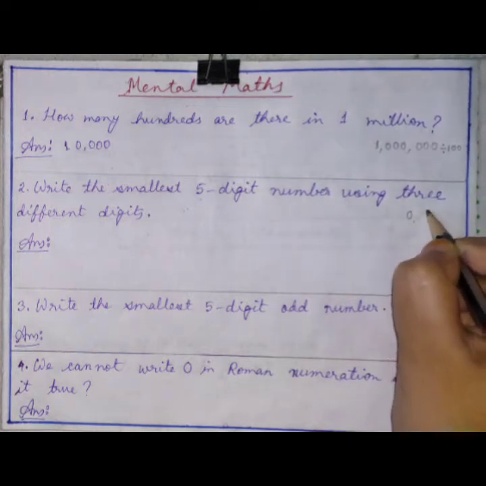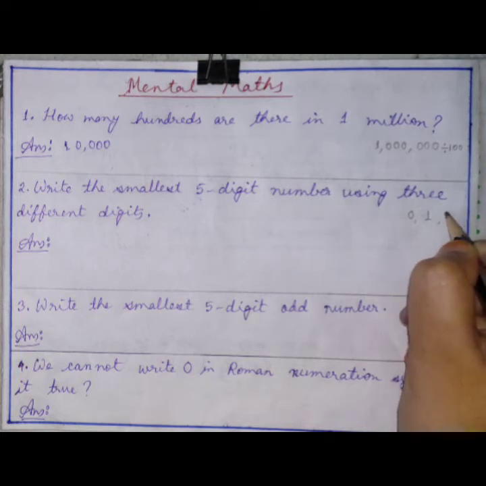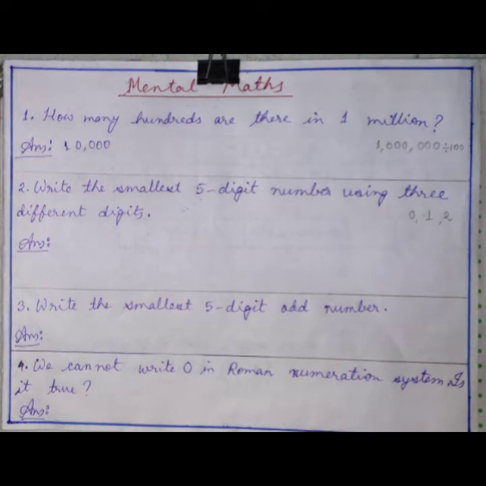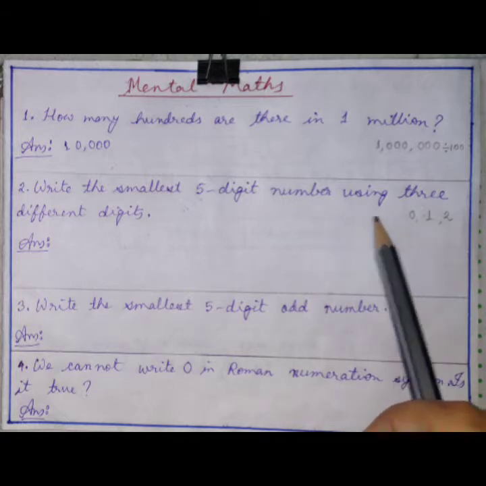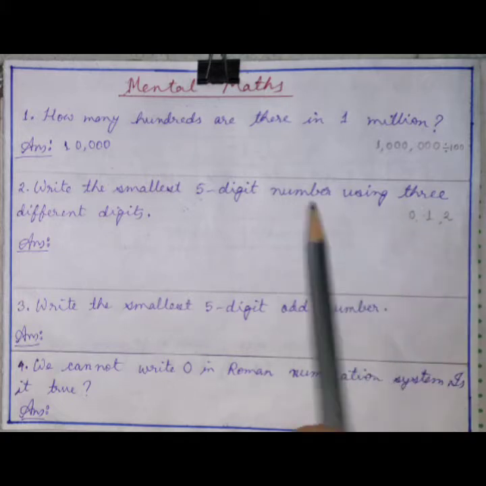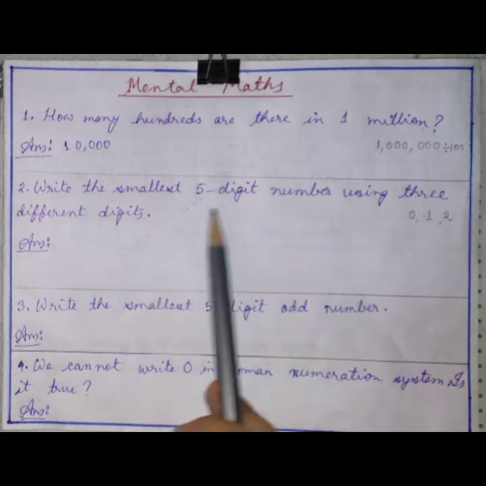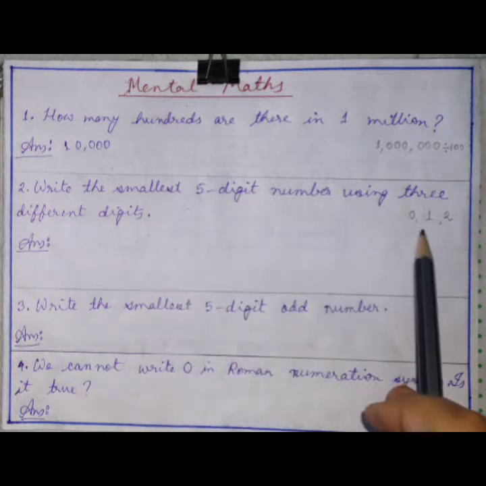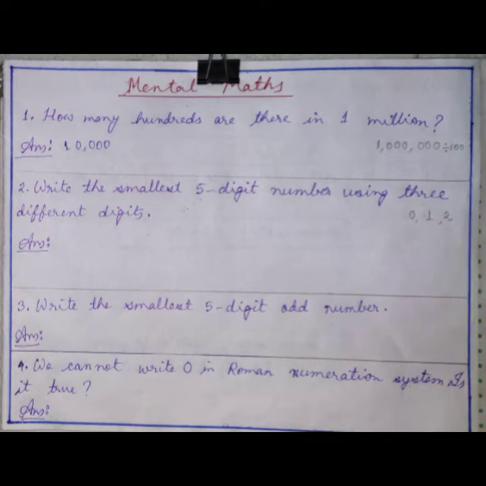Then the next one is 1, then the next one is 2. These are the smallest 3 different digits, right? You have to write the smallest 5-digit number using 0, 1 and 2.